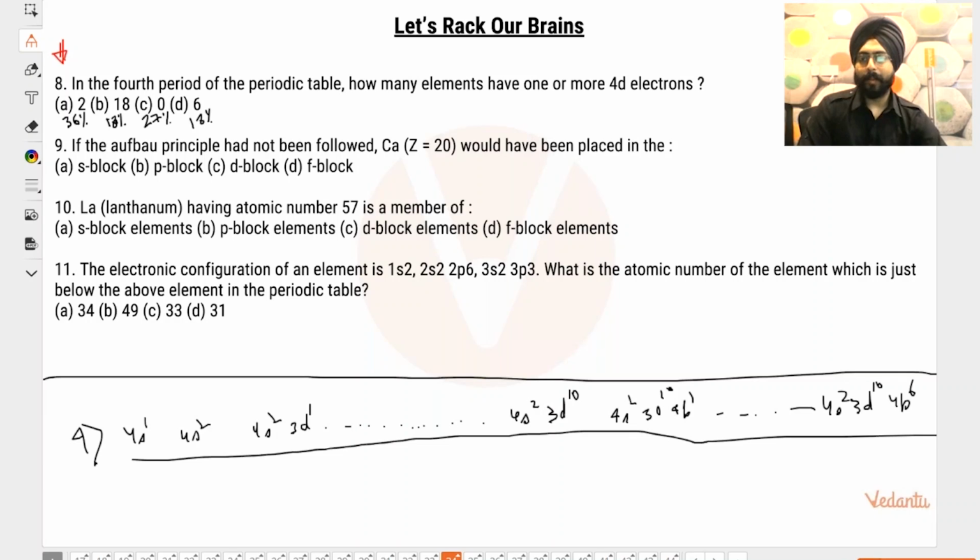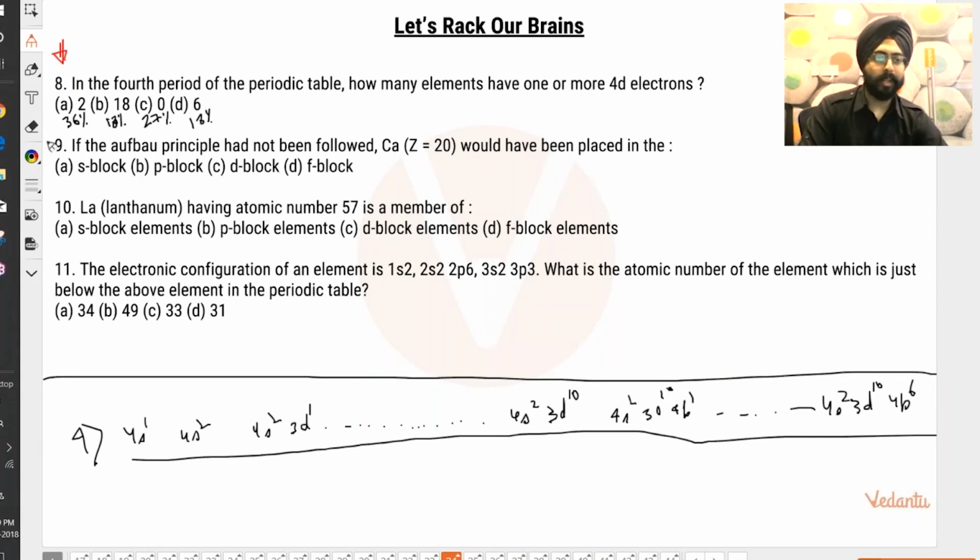People, can you see any element over here which has any 4d electron? No, right? So the answer is 0. This is actually a good JEE Advanced problem. You can see by the percentages how people can make silly mistakes in the same. This is a very nice problem. Okay, chalo, this is done. Let us solve the next question.